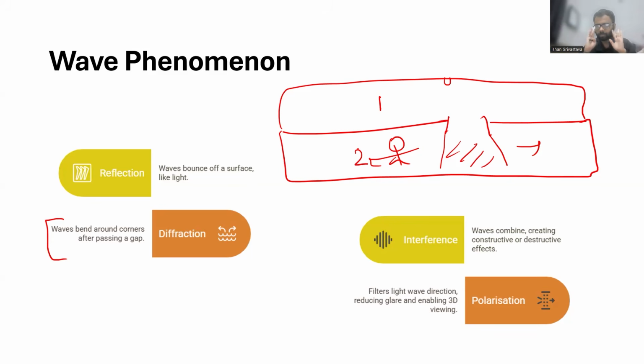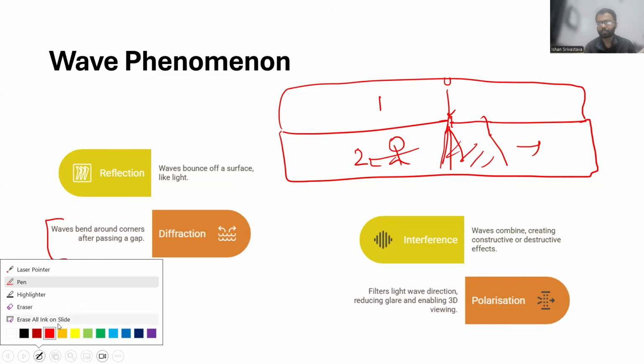So just focus on the simple things. When waves bend around corners or pass through a gap, they are exhibiting the phenomenon of diffraction. The classic example is in the light experiment. You have a small slit, and if you pass light through this slit, which is about the same size as the wavelength of the light, then the light will exhibit diffraction that you can easily see. That is diffraction.